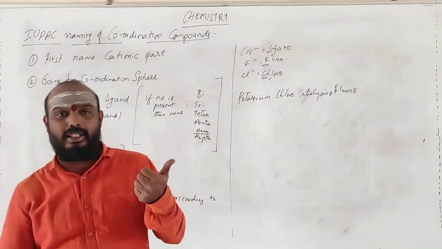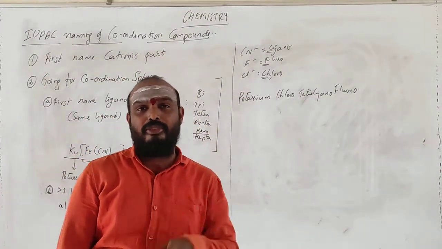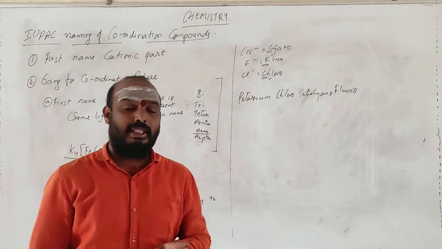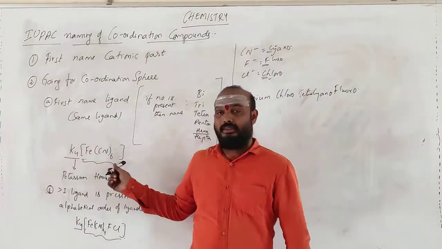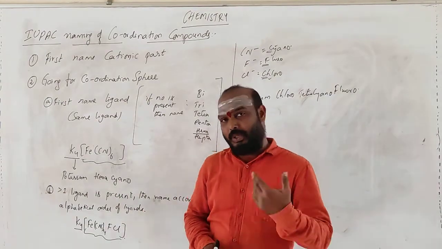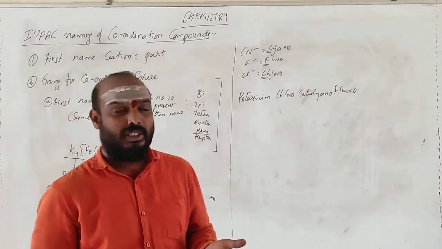One is the cationic part, and the other is the coordination unit. In the coordination unit, first the ligand is seen. How many ligands are there? You are going with respect to the number of ligands.